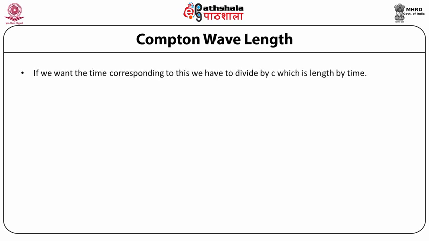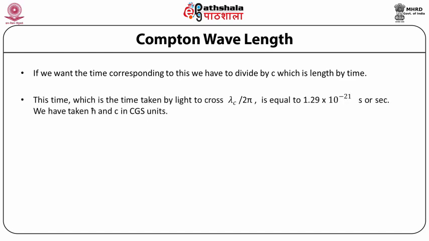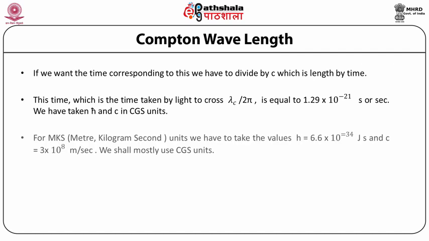If we want the time corresponding to this, we have to divide by c, which is length by time. This time, which is the time taken by light to cross lambda c over 2 pi, is equal to 1.29 into 10 raised to minus 21 seconds. We have taken h cross and c in CGS units. For meter kilogram second or MKS units, we have to take the values h equal to 6.6 into 10 raised to minus 34 joule seconds, and c equal to 3 into 10 raised to 8 meters per second. h is in terms of joule seconds and c is in terms of meters per second. We shall mostly use CGS units.